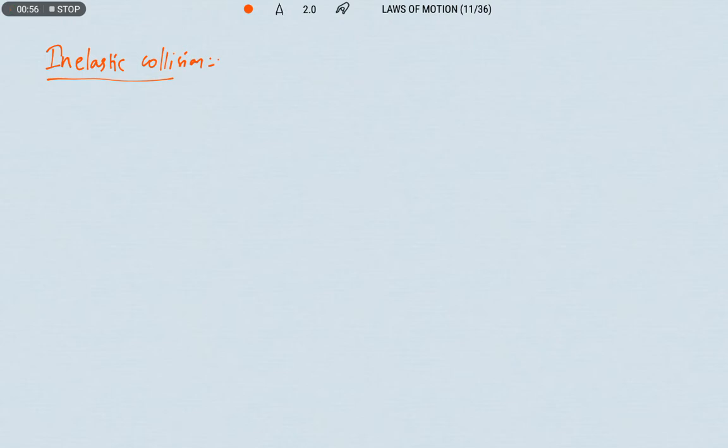But in the case of inelastic collision, only the law of conservation of linear momentum is valid, but not the law of conservation of kinetic energy. That means some energy is lost during the process.